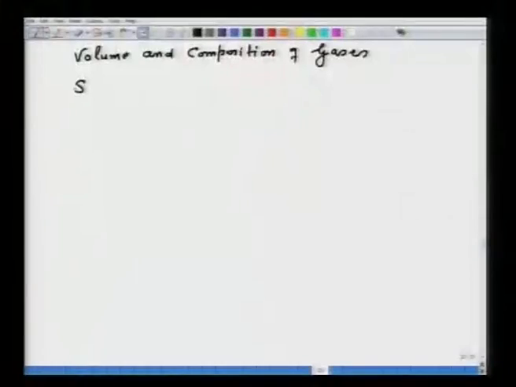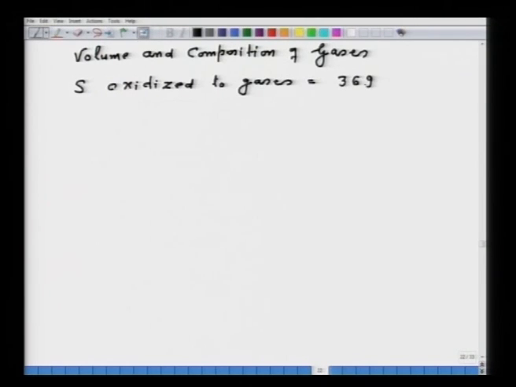Now, how do we go ahead? So, let us do a little bit of exercise. So, first we have to find out sulfur oxidized to gases, that is equal to 369, the total amount of sulfur that is sulfide.